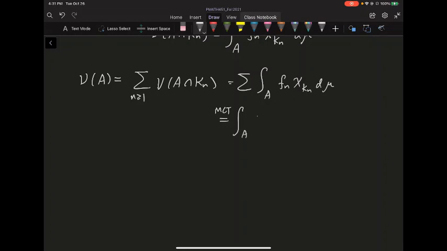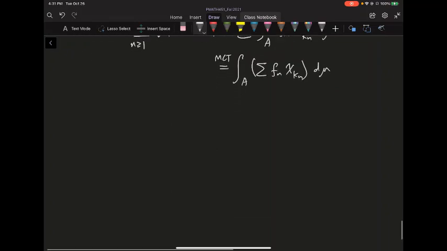So I have the integral over A of the summation of these Fn times the characteristic function of Kn, d mu. Technically I don't need to add this characteristic function, but it makes sure these Fn are really 0 outside Kn. Now the summation converts to some function, let's call it f. So this is the integral over A of f d mu.